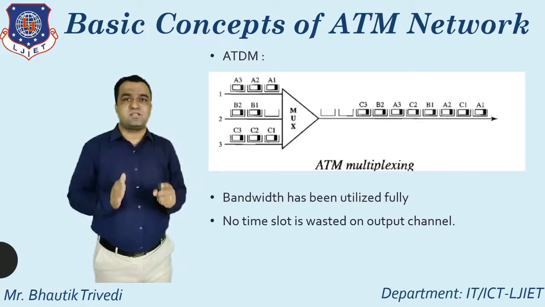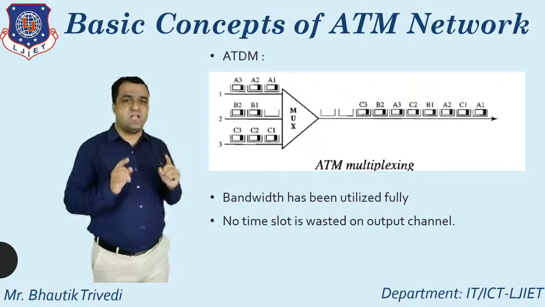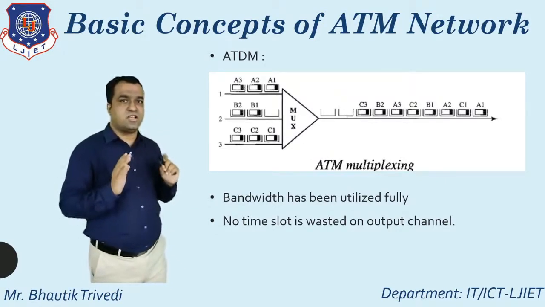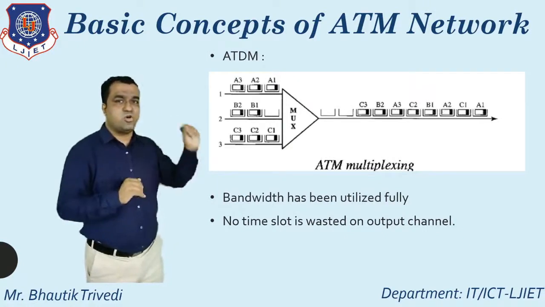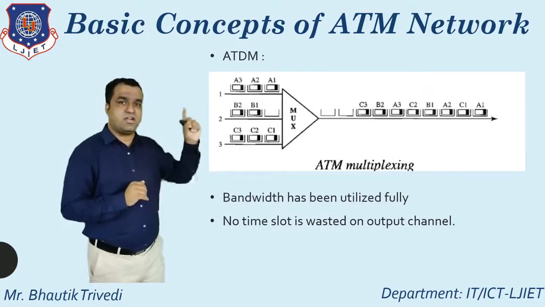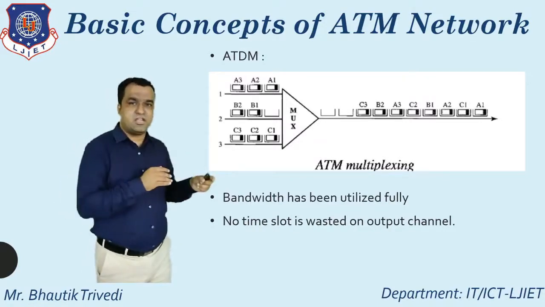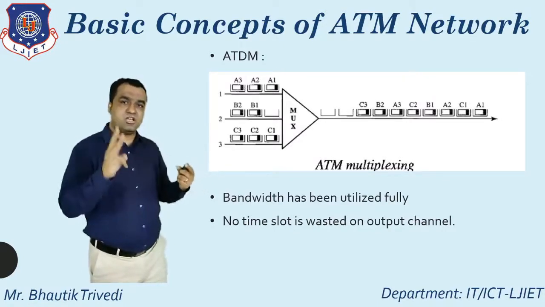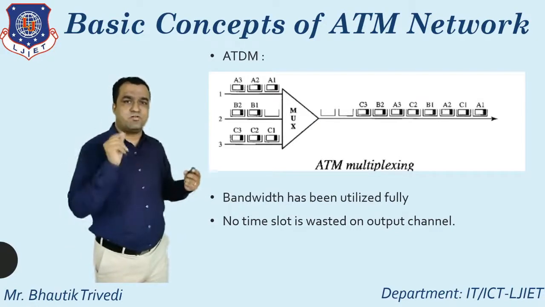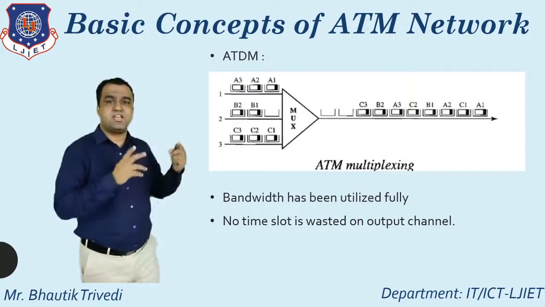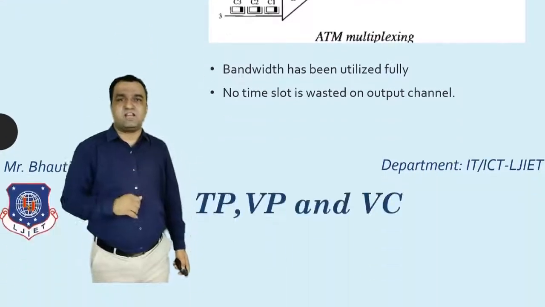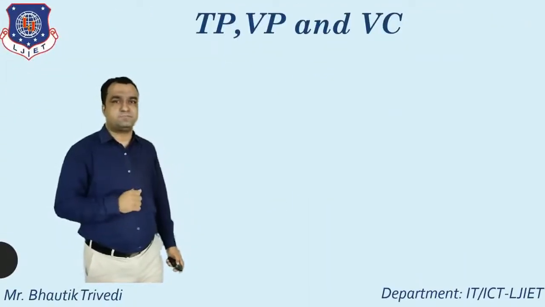So that is the difference between STDM and ATDM. Up to this point it is clear, I think. Mainly there are three components: the input channel, the multiplexer, and the output channel. So let's start with the next topic.